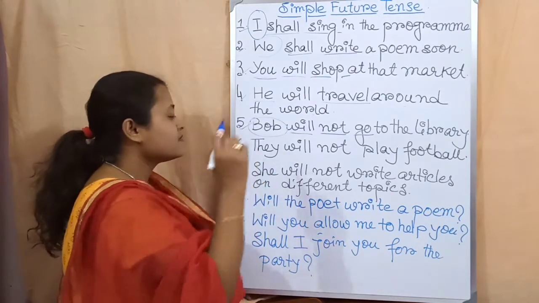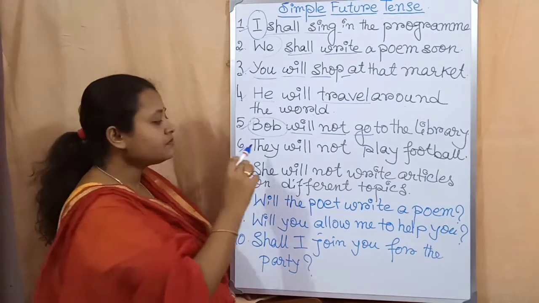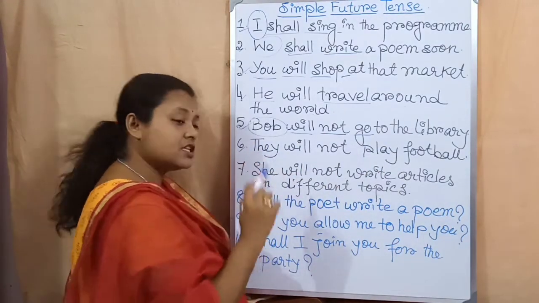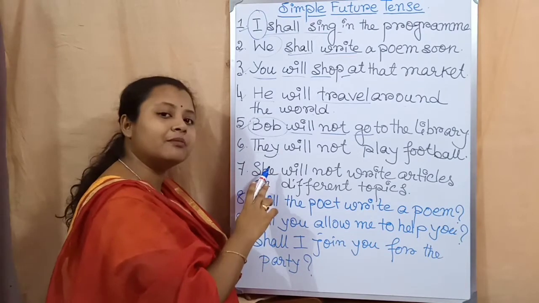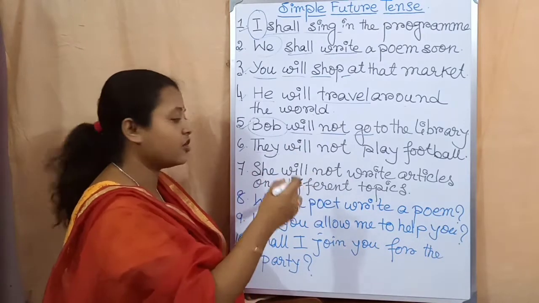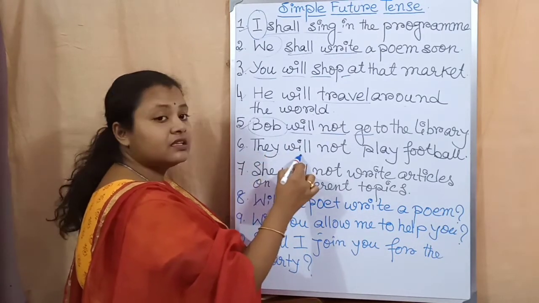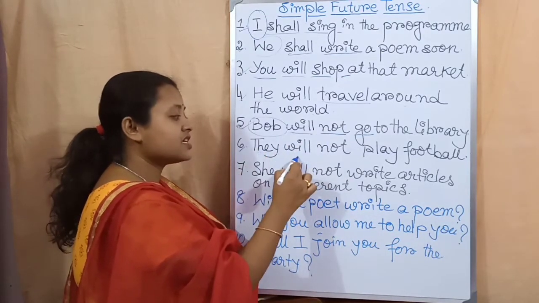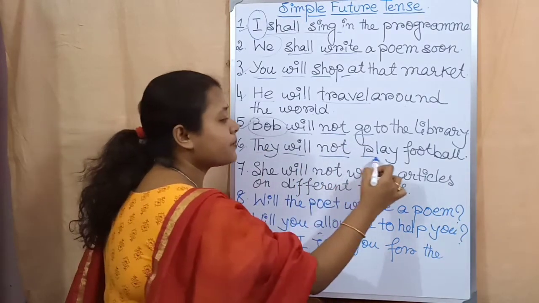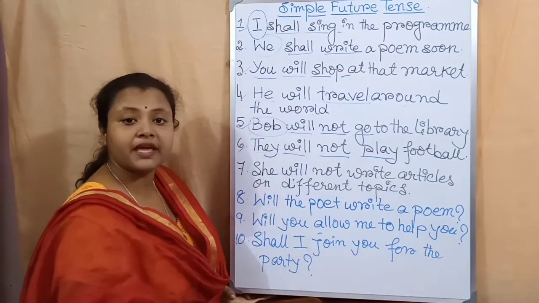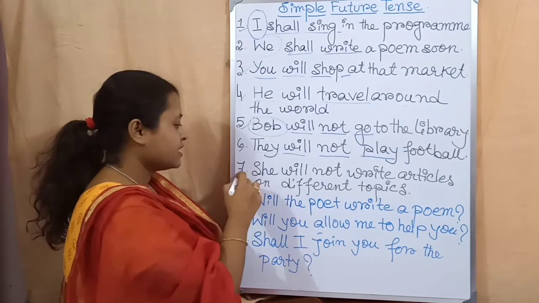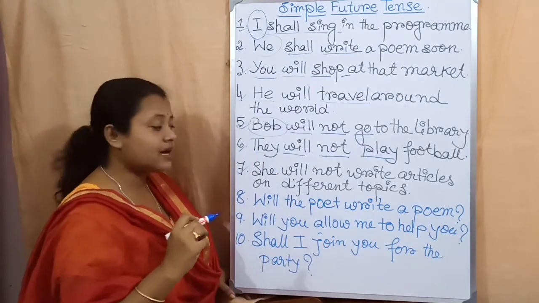Now come to the sixth example. They will not play football. They is also third person, but in plural number. Singular or plural, that doesn't matter. You have to write shall or will accordingly. So they will. After third person I have written will. After that not. Then the present form of the main verb, play. Then football, the rest of the sentence or the object. Now come to the seventh example.